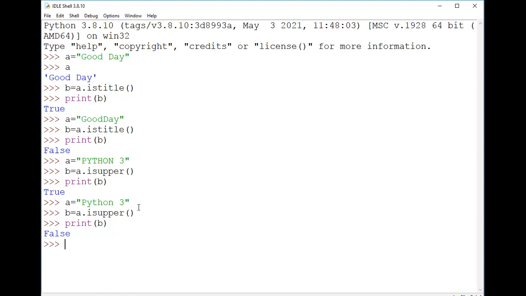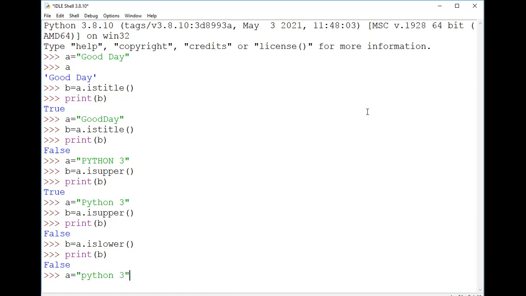In this way, you can also implement islower. Here, if I use the same string A and use islower, then if I print B, I'll be getting False. The reason is that not all the letters are in lowercase, because P is in uppercase. But if you take all the letters in lowercase, even the first letter, like I did here, "python3".